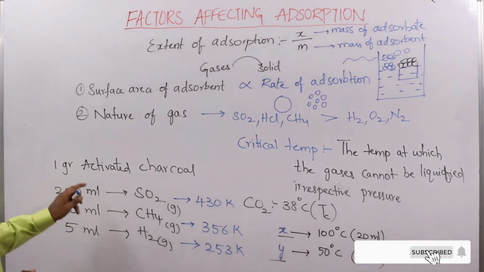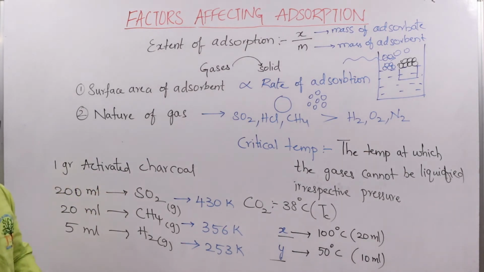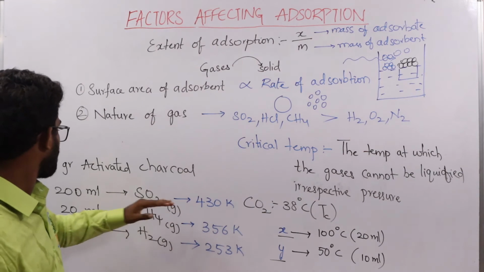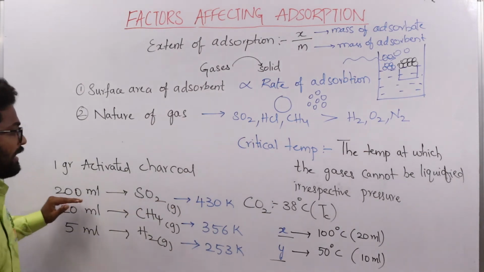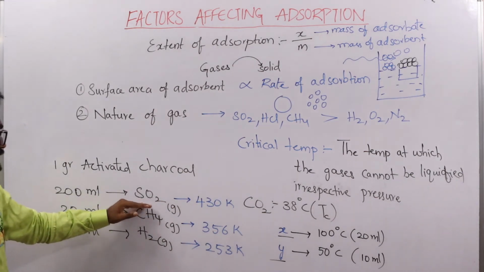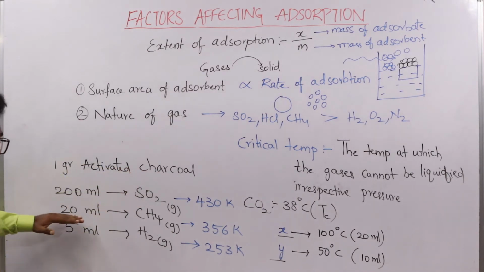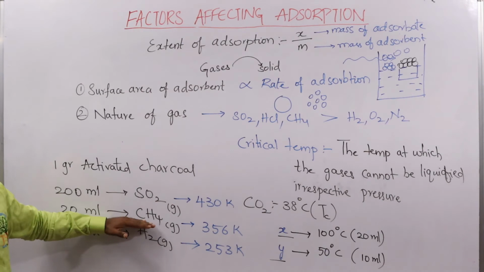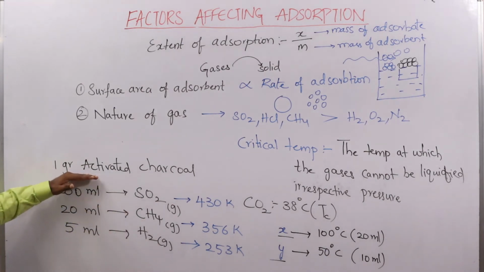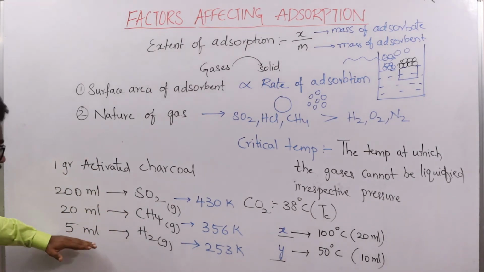So that is why 1 gram of activated charcoal can adsorb 200 ml of sulfur dioxide gas, 20 ml of methane gas, and only 5 ml of hydrogen gas.